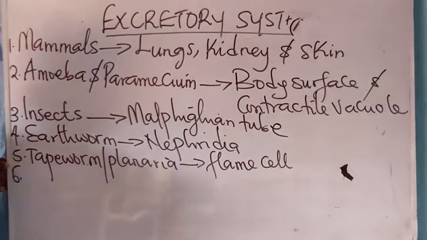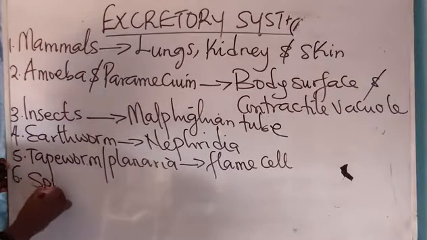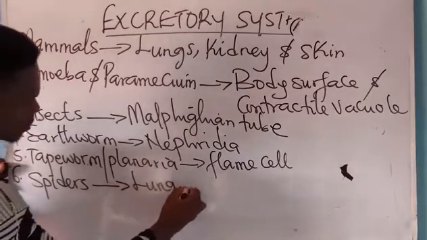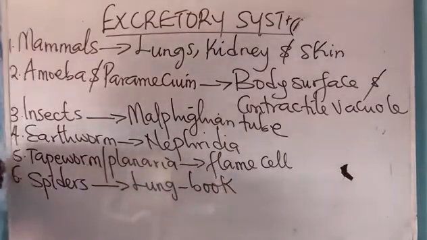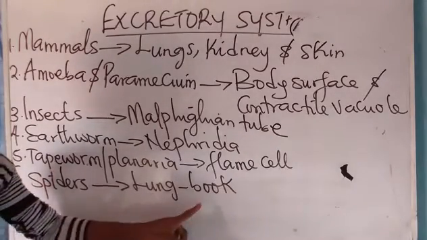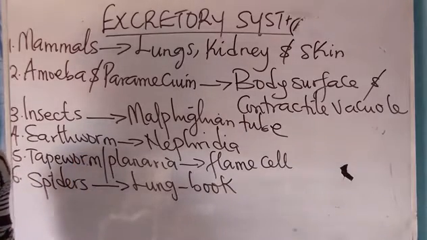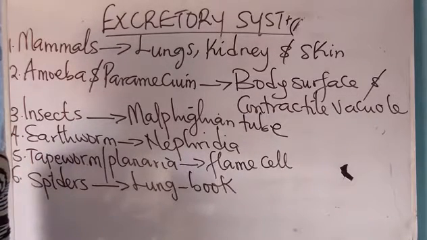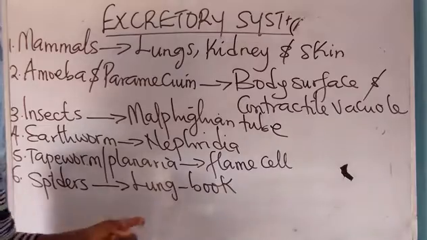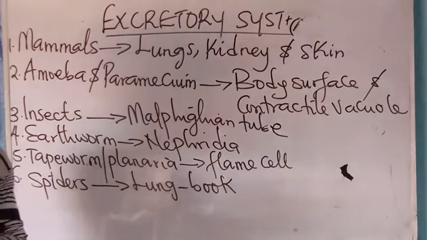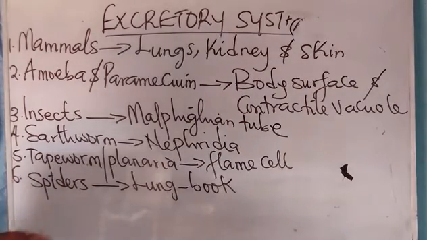Then number 6, I have spiders. Spiders use their book lung for excretion. Now please, spiders make use of their book lung for both excretion and what? Respiration. Which of the following organs is used as both excretory organ and respiratory organ? In spider, it is the book lung.